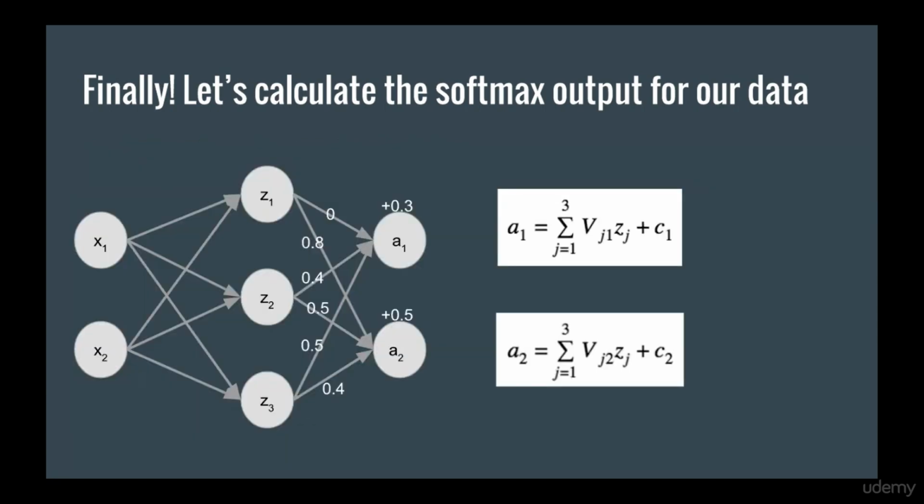Let's again do this calculation the naive way, going node by node. Instead of expressing the entire output equation directly, we can do it in parts. The activation A for output node 1, which actually refers to class 0, is the top equation, and the activation A for output node 2, which actually refers to class 1, is the bottom equation. Remember that these A's are what we get right before going into the softmax.